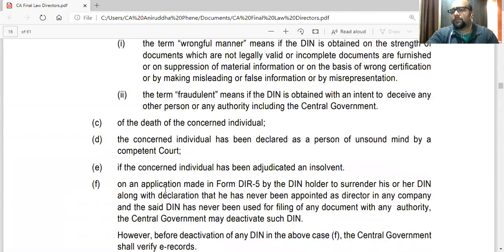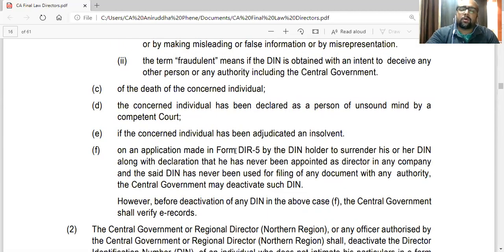Then on the death, his legal heirs might intimate that he's dead, so cancel his DIN. If that person is declared as a person of unsound mind, insolvent, or the individual who has the DIN can come and willfully surrender his DIN. There is a form for that. And plus he has to submit a declaration that he has never used that DIN anywhere. He was never appointed as a director anywhere. So before deactivating, the government will check the records that whatever he's saying is true, and then they will cancel it.